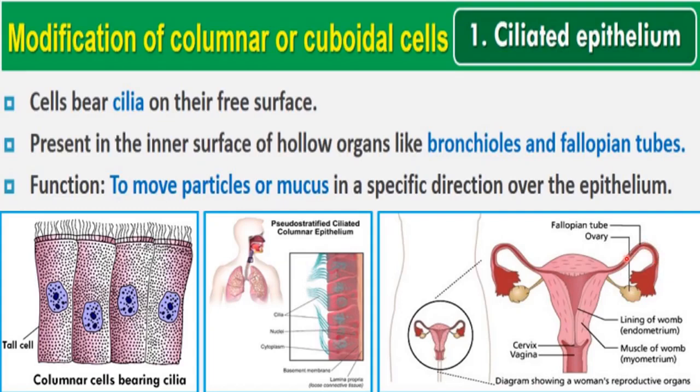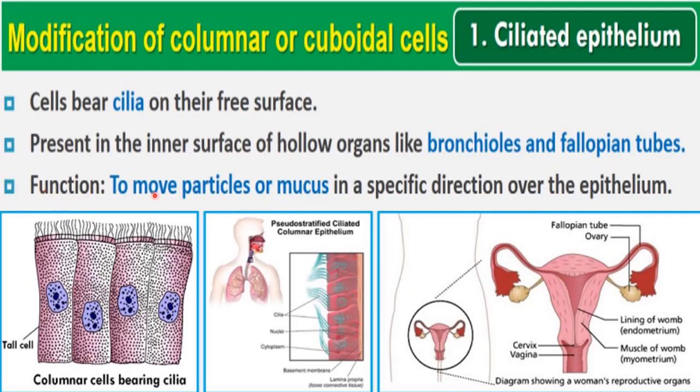When the cilia present inside the fallopian tube beat in a direction, that beating helps in the movement of ova, or you can say the transport of the egg through the fallopian tube, right? That's why these cilia are present in the fallopian tube and also in the bronchioles.